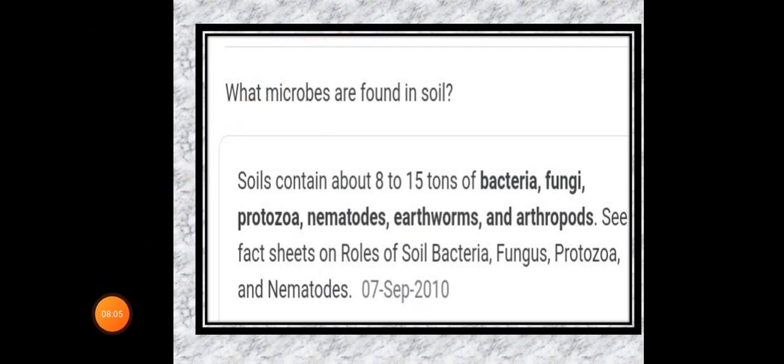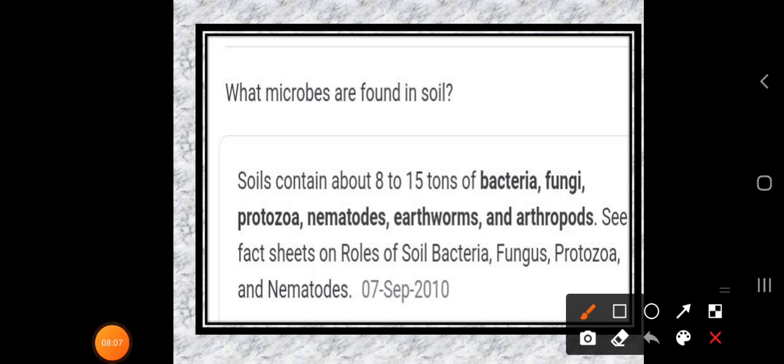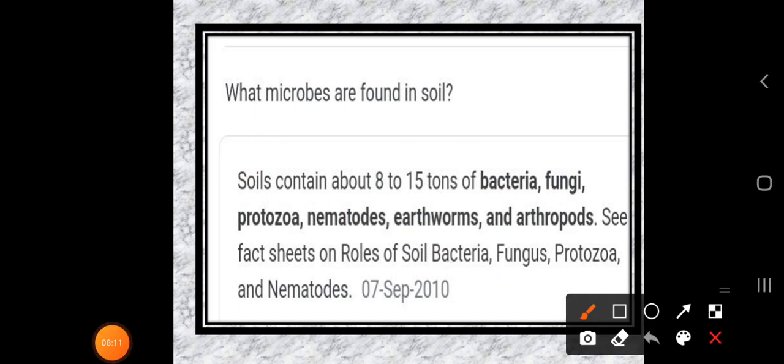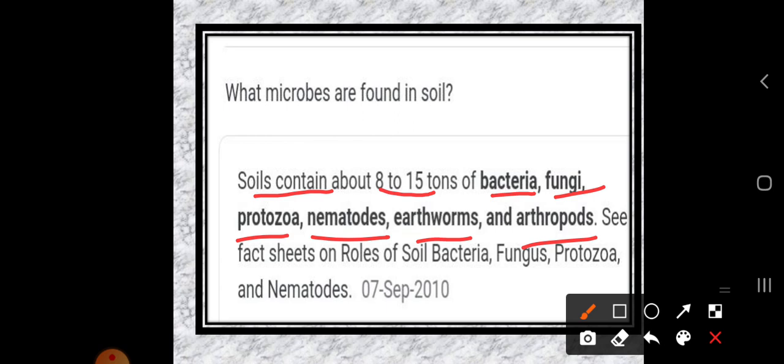So what microbes are found in the soil? Soil contains about 8 to 15 tons of bacteria, which we cannot even imagine. It is around 8 to 15 tons of bacteria, fungi, protozoa, nematodes, earthworms and arthropods.